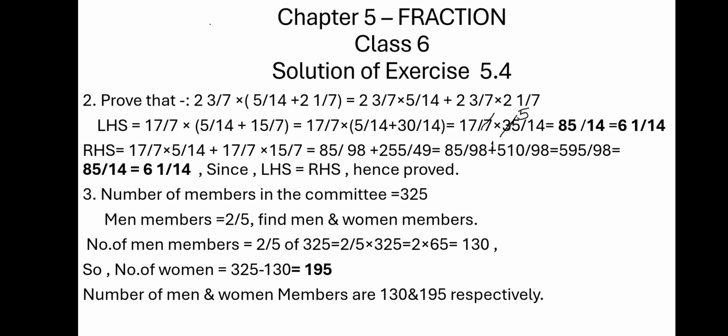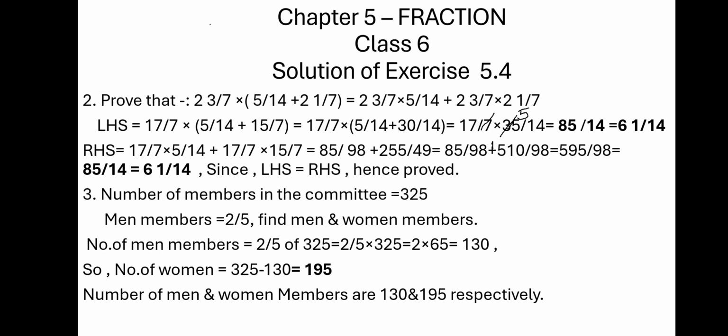So let's continue the solution of exercise 5.4, second question. Prove that 2 3/7 multiplied by (5/14 + 2 1/7) is equal to 2 3/7 into 5/14 plus 2 3/7 multiplied by 2 1/7.